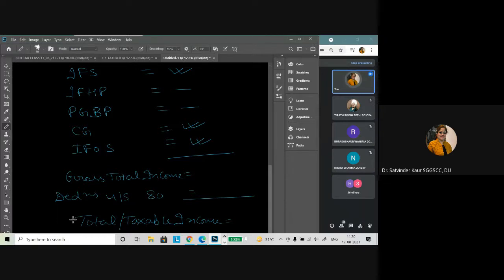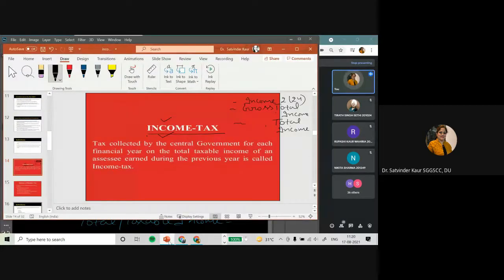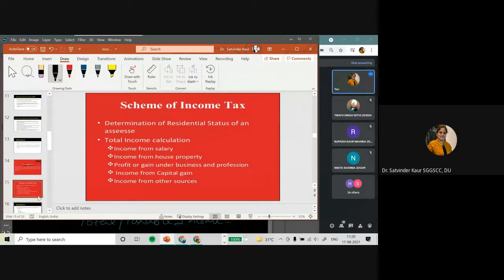That's it, you have to learn in this. Then we move further to the concept of person. As I said in the definition, every person is liable to pay tax. So this is the total income calculation we have discussed, right?